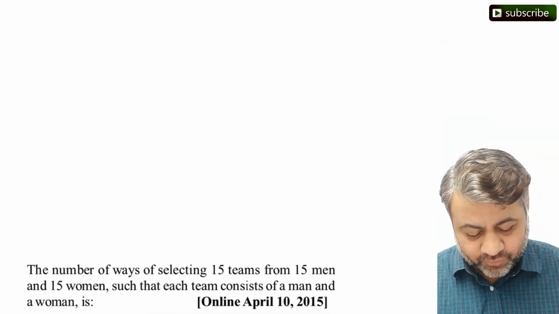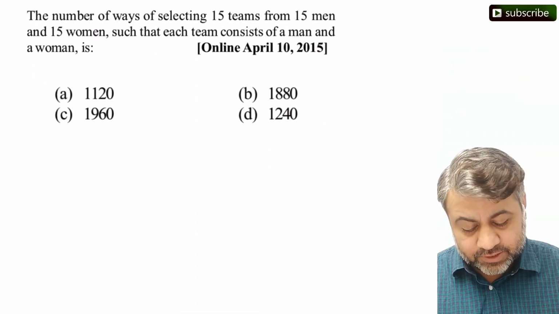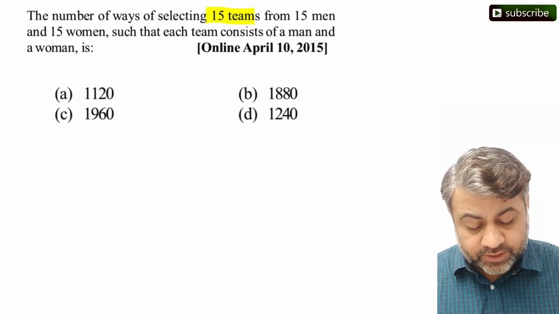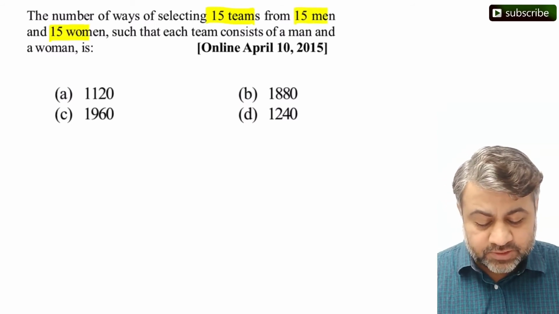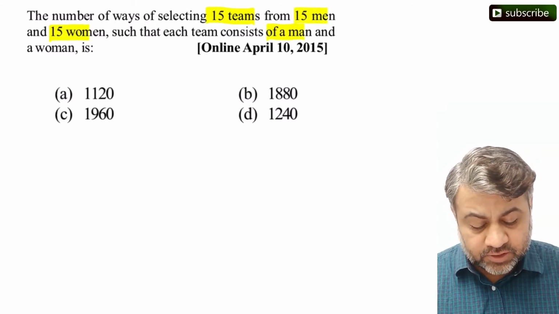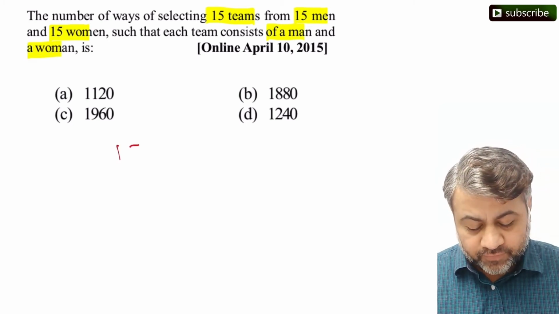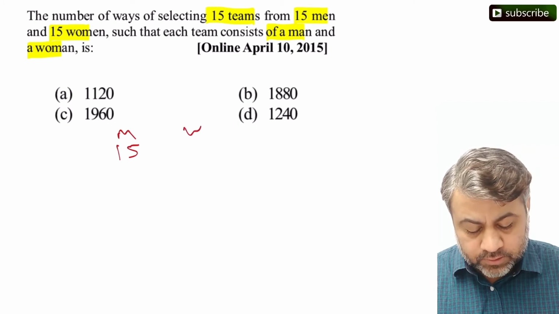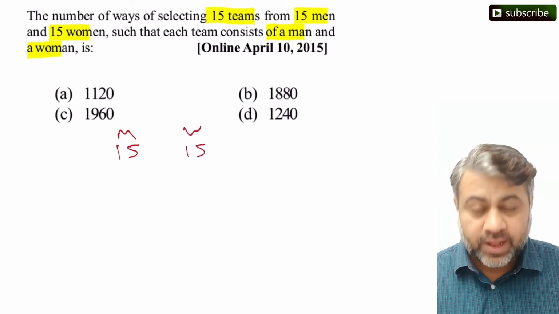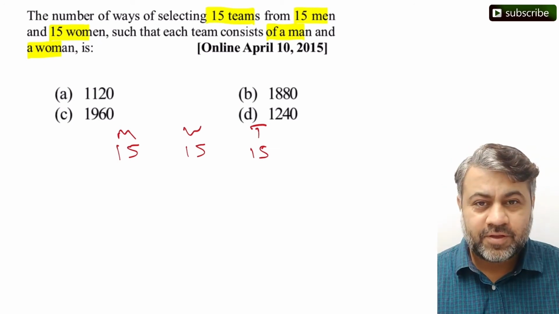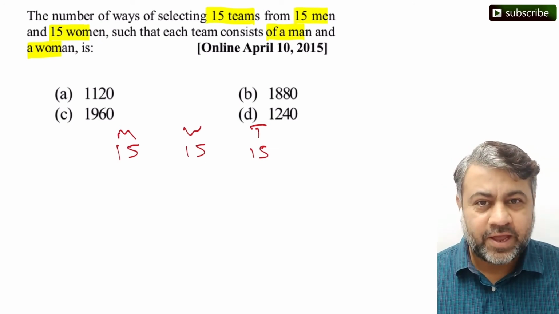Our question number 4 says the number of ways of selecting 15 teams from 15 men and 15 women such that each team consists of a man and a woman. So we have 15 men, 15 women, and we want to select teams. How many ways can this be done? And a team must have